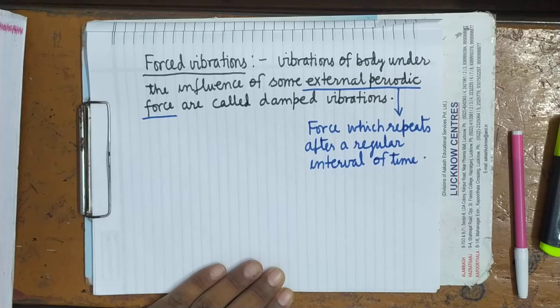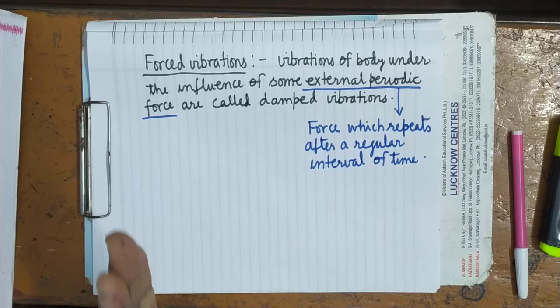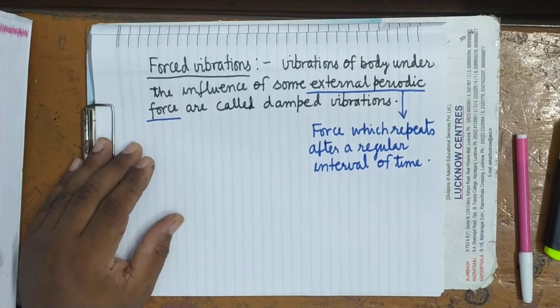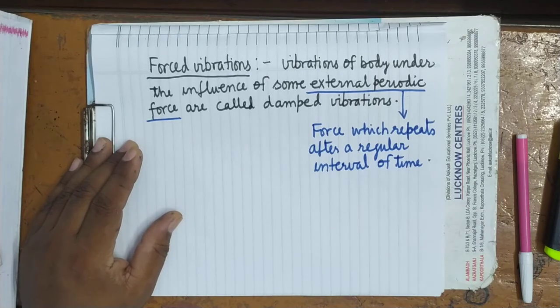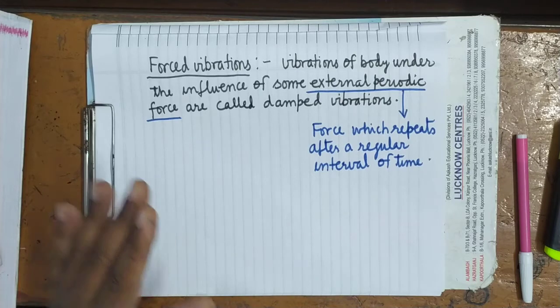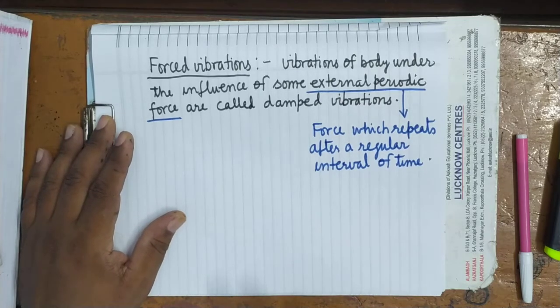When he is beating the drum, then he is exerting force on the membrane of the drum at a regular interval. It's clear. Means force is not continuously acting on the membrane of the drum. It is acting at some regular interval, at every 5 seconds, at every 10 seconds.